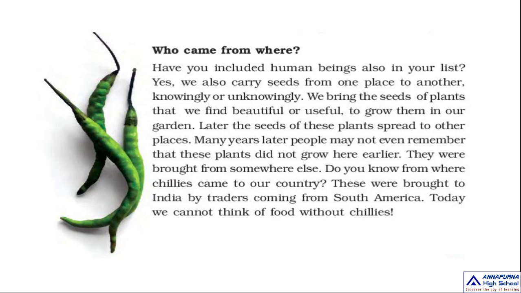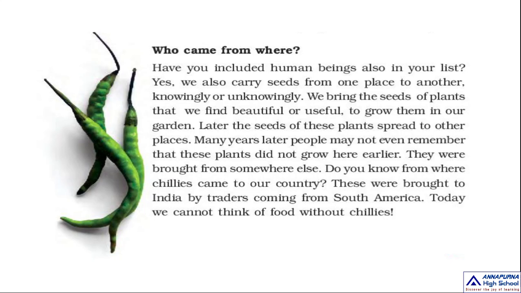That means, so now we discussed seeds, their germination, and how they move from one place to another, knowingly or unknowingly. How do they move? Through air, water, animals, birds. So here these plants spread to other places. For example, guava, neem.